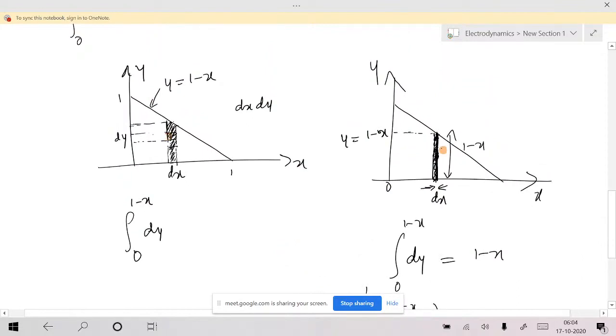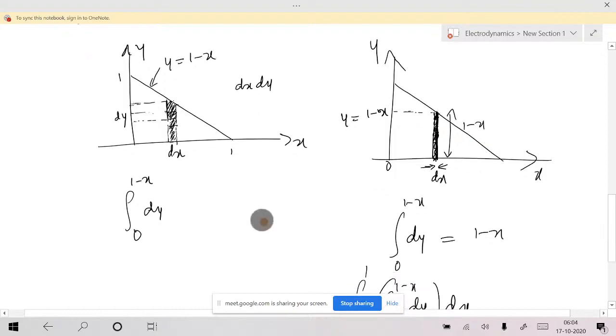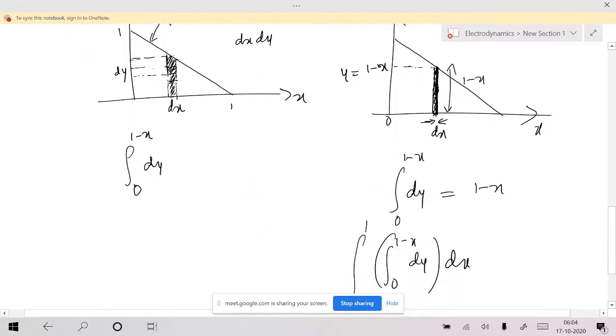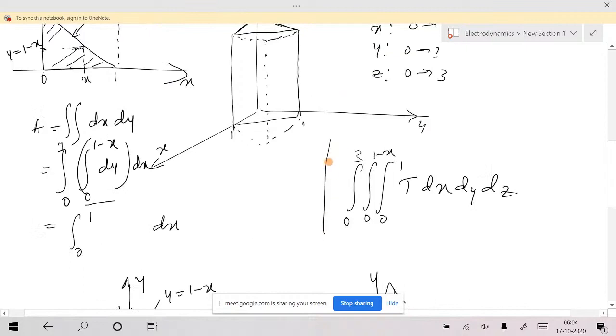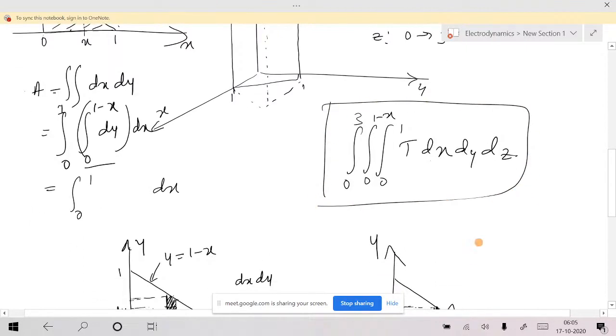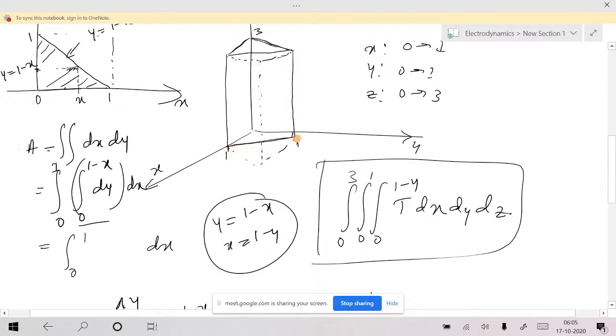Again here we need this instantaneous or arbitrary height, and then we need to integrate it. That's why those integrals are interlinked like this. I hope I'm right about this, or how he has done it. It was 1 minus y, isn't it? Again I think he ran y from 0 to 1 but x from 0 to 1 minus y. If y equals 1 minus x, then obviously x equals 1 minus y. You can just invert that relation. This is the equation of this line actually.